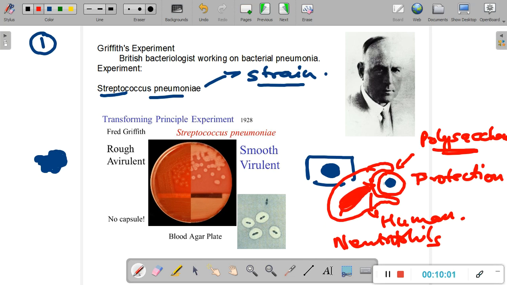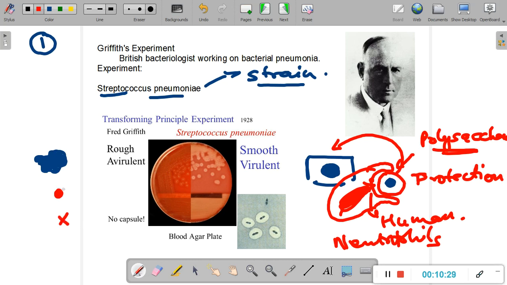It is trying to engulf this bacteria, the smooth strain of Streptococcus pneumoniae. It is unable to engulf it and digest it because it is protected by this polysaccharide capsule. And this polysaccharide capsule makes the appearance of this colony as smooth. On the other hand, if you look at the Streptococcus pneumoniae bacteria from one of these rough colonies, you will only find the bacteria and no polysaccharide capsule.